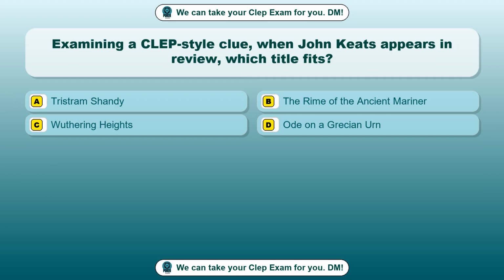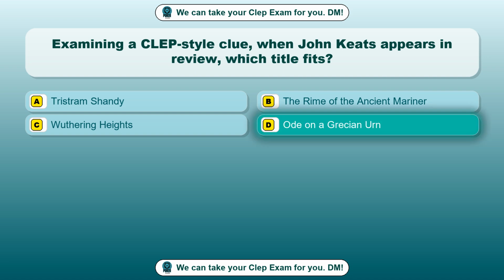Question 86. Examining a CLEP-style clue, when John Keats appears in review, which title fits? Option A. Tristram Shandy. Option B. The Rime of the Ancient Mariner. Option C. Wuthering Heights. Option D. Ode on a Grecian Urn. The correct answer is option D, Ode on a Grecian Urn.